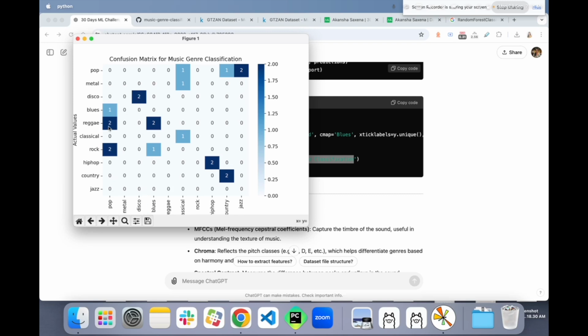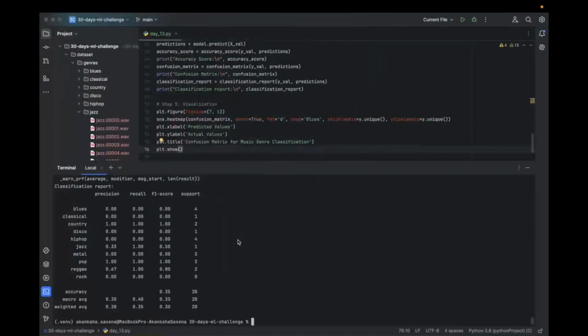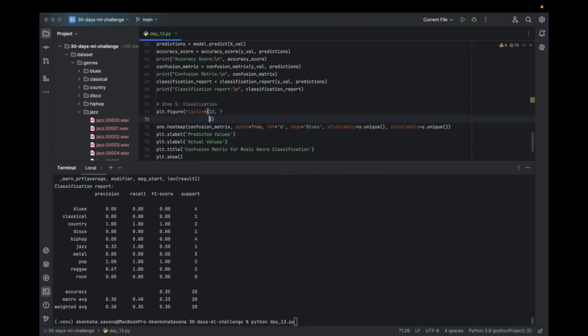For reggae we correctly guessed. For rock we did not guess correctly. For blues, no. For disco we correctly guessed too. Let's increase the size a little. We'll go ahead with 10 by 7 and run it again.